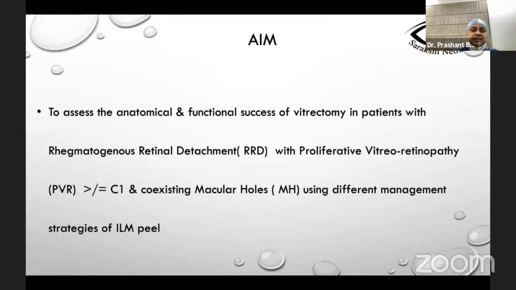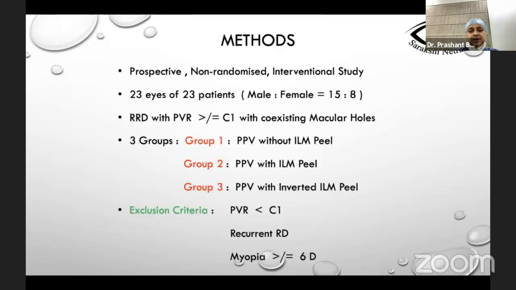The aim was to assess the anatomical and functional outcome of vitrectomy in patients with RRD with PVR more than C1 and coexisting macular hole using different management strategies of ILM peel. This is a prospective non-randomized interventional study of 23 eyes with RRD with PVR more than C1 and coexisting macular hole, which were divided into 3 groups.